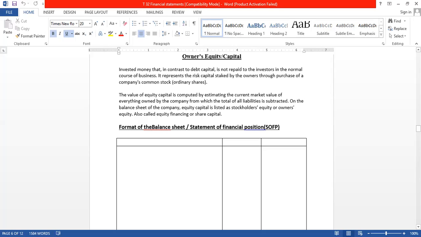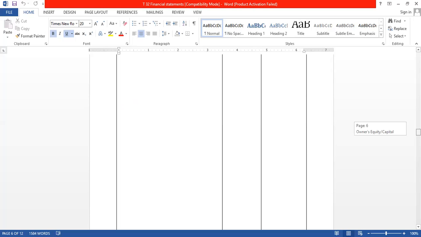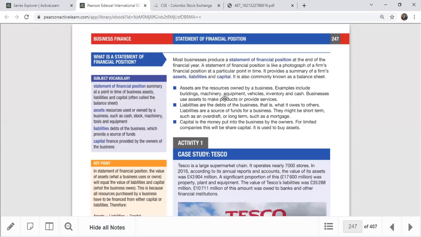So, the format of the balance sheet. I have already shown you. The format of the balance sheet usually starts with assets equal to capital plus liability. I'll show you the format right now.